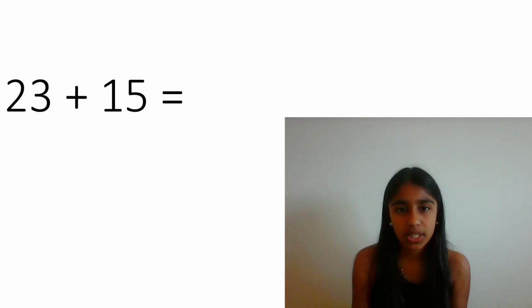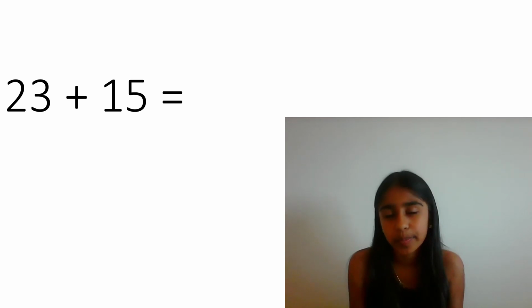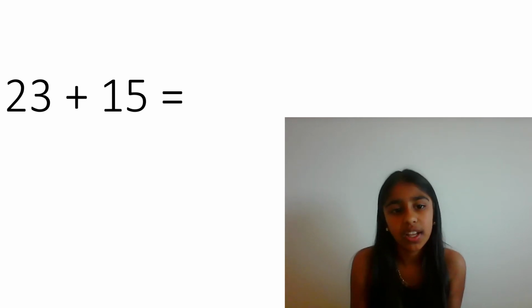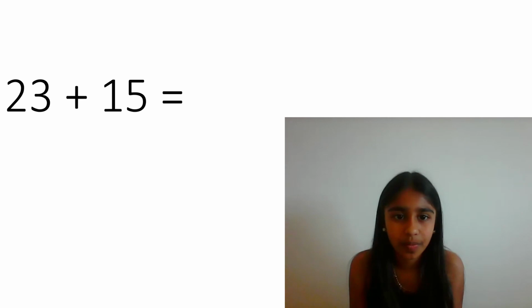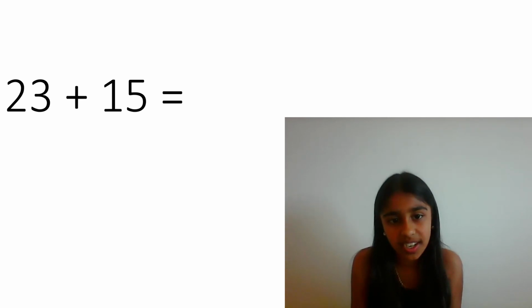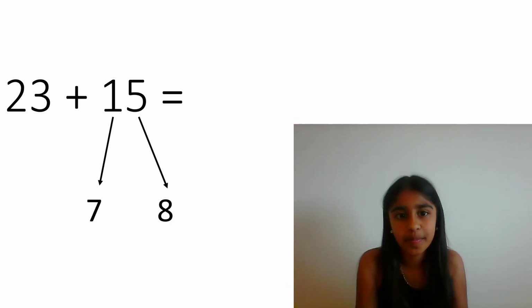Another example is 23 and 15. So we go to number 23 and see what we add with 3 to get 10. Use your number bonds. 3 and 7 equals 10. So we go to number 15 and split it into 7 and 8.